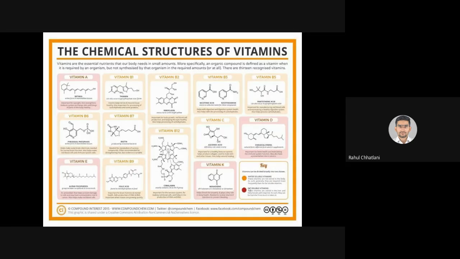These are the chemical structures of vitamins. Yes, vitamins are essential nutrients that our body needs in small amount. More specifically, an organic compound is defined as a vitamin when it is required by an organism but not synthesized by that organism in the required amount or at all. There are 13 recognized vitamins. As we described, we are going to study each and every one in detail. If you can remember the structures, good, but it is essential that you at least know the name of all the vitamins.